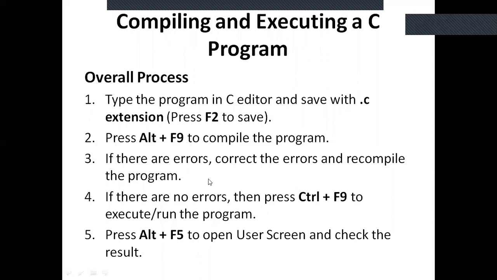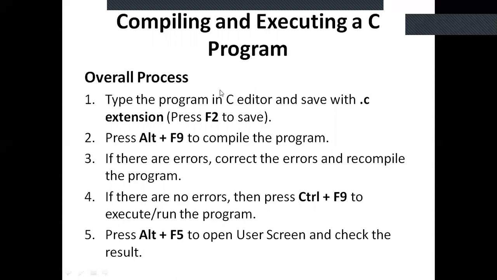If there are no errors, the .exe and object files are generated. To execute those files, we press Control F9, and by pressing Alt F5 we see the output on the screen. This is all about compiling and executing a C program.